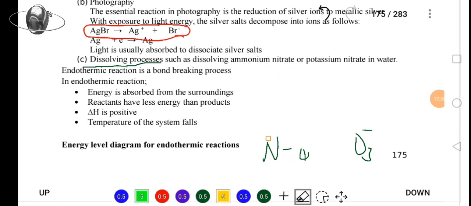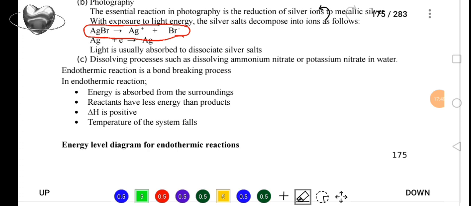Move forward. You need to understand another important point. Another important point under endothermic reactions is that an endothermic reaction is a bond-breaking process.